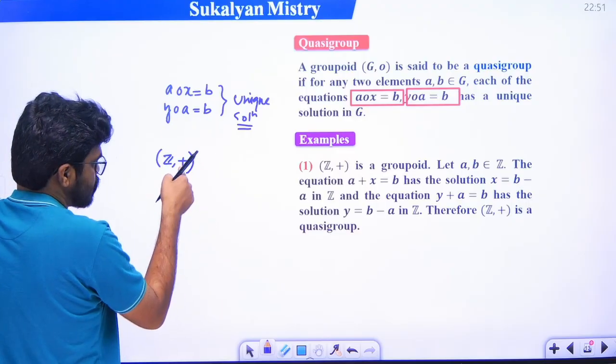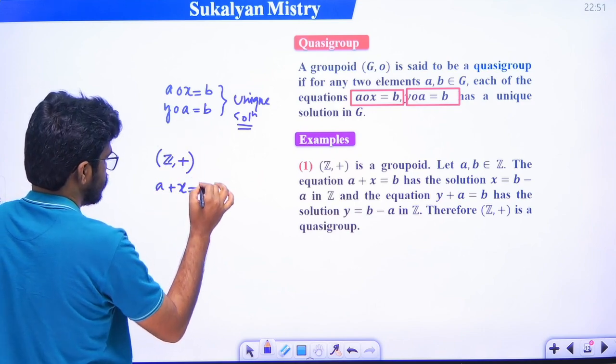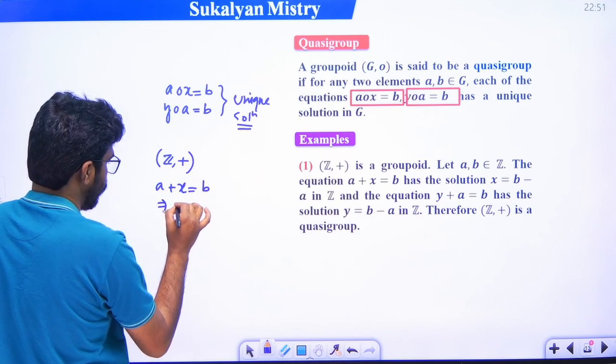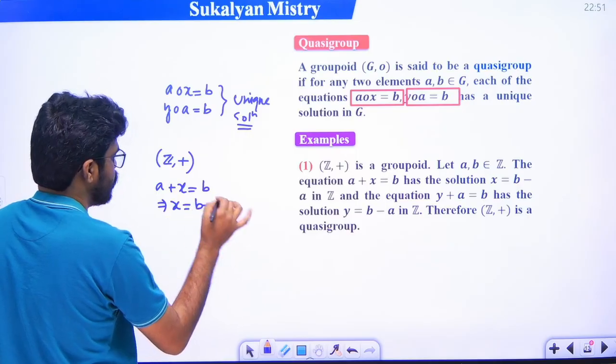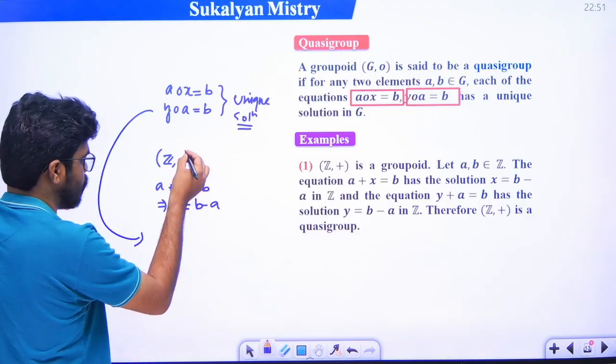So এখানে বাইনারি অপারেটর কি কনসিডার করেছি, অ্যাডিশন, that means a plus x is equal to b, so this implies x is equal to b minus a. And from the second equation, that is y, what is the binary operation here?